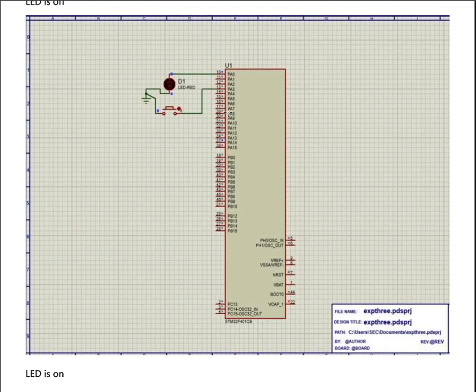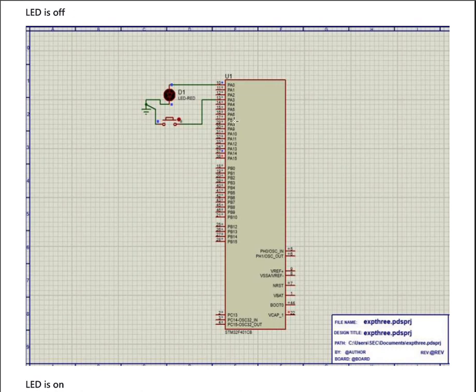Okay guys, this is my recent project about simulation of LED in Proteus software using ARM controller.